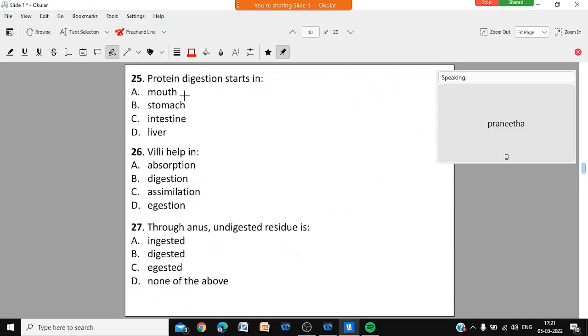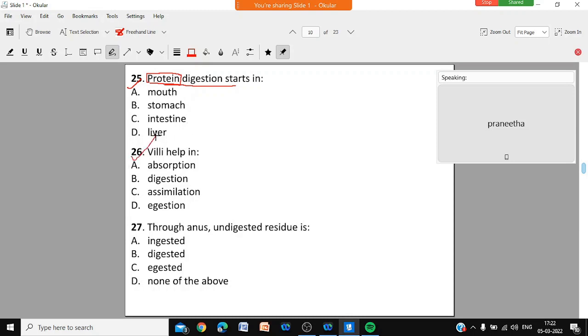Now, question number 25. Protein digestion starts in. Not food digestion in general, but protein digestion. Protein digestion starts in mouth, stomach, intestine, or liver. Where does protein digestion start? Mouth, stomach, intestine, liver. Finished, Betty?